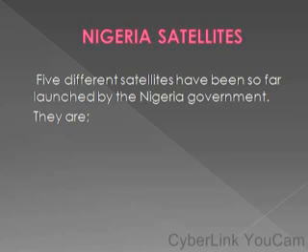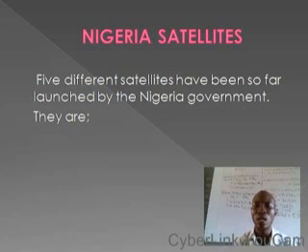Some of these satellites are placed in low Earth orbit, while some are placed in medium Earth orbit, while some are placed in a far away orbit of the Earth.